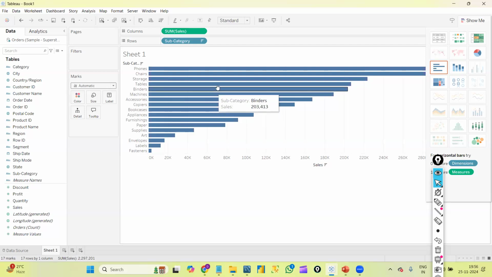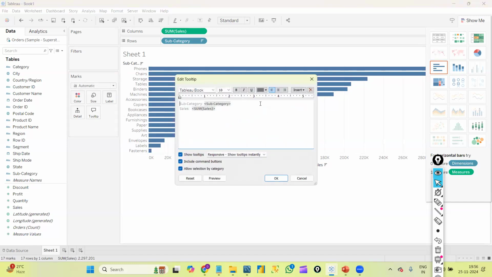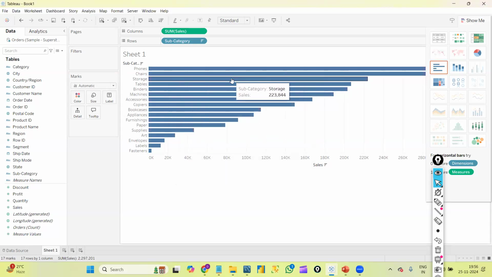In the white color box, whatever data I'm getting, that is called the tooltip. That is what I can see here. If I want to edit it, I'll just double click here and I can edit that tooltip from here. By default, it will show us like this.